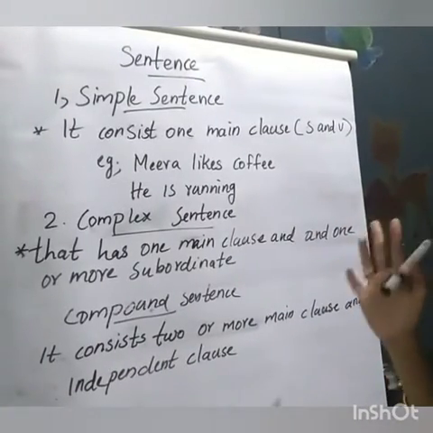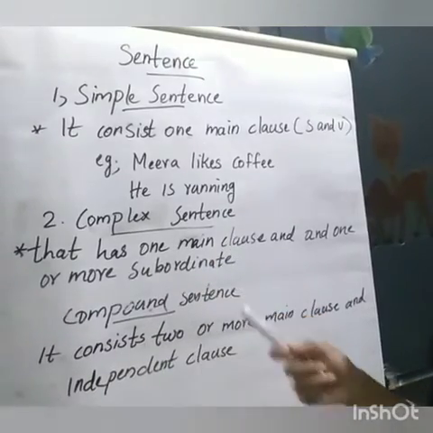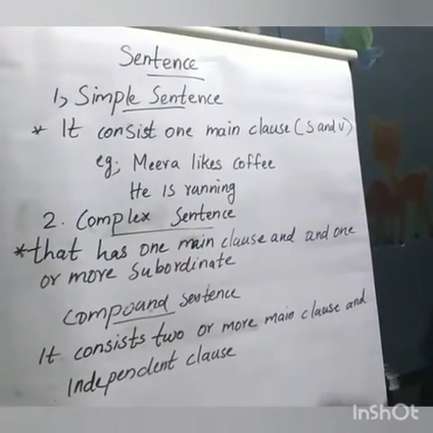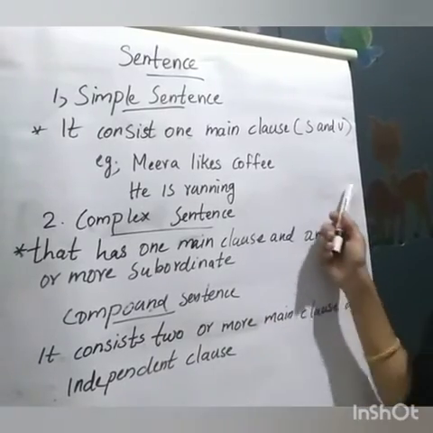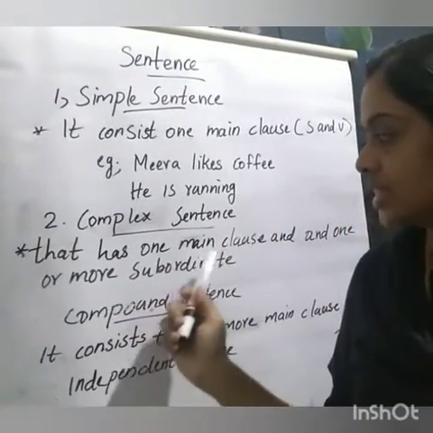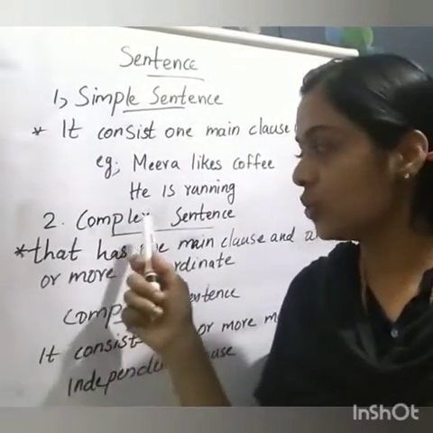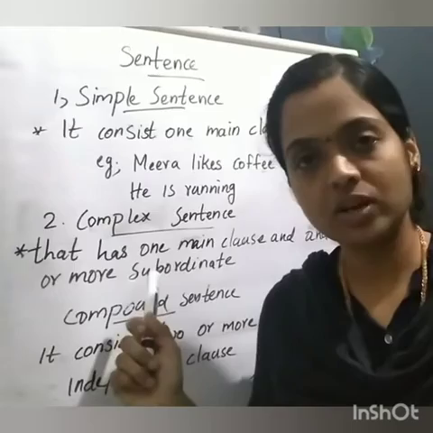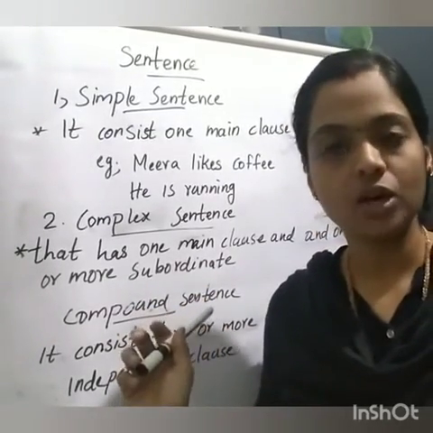That is a simple sentence. Second one, complex sentence. What is a complex sentence? It has one main clause and one or more subordinate clauses.